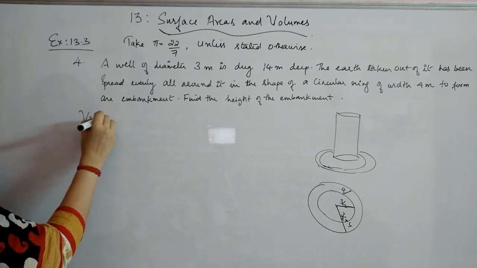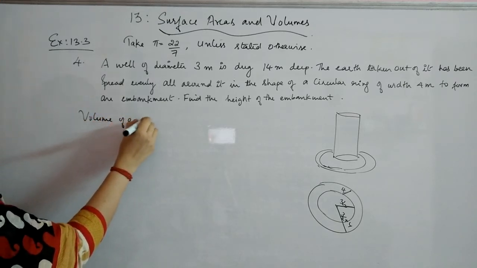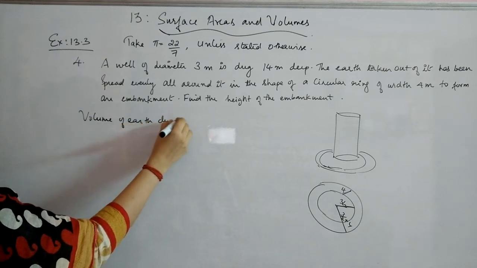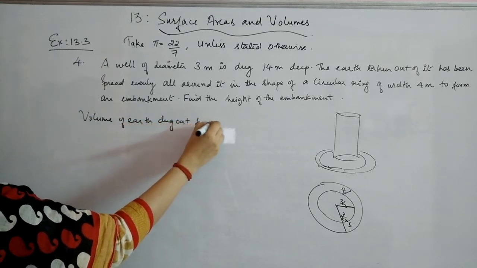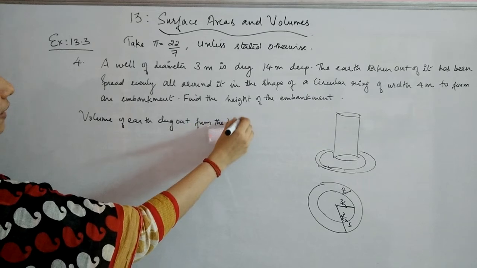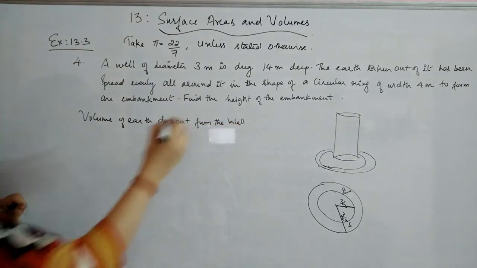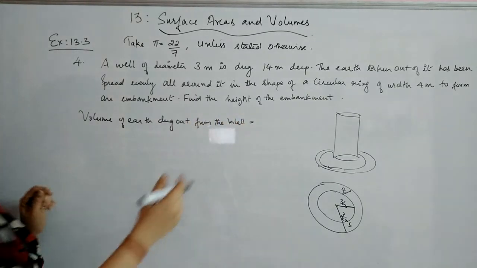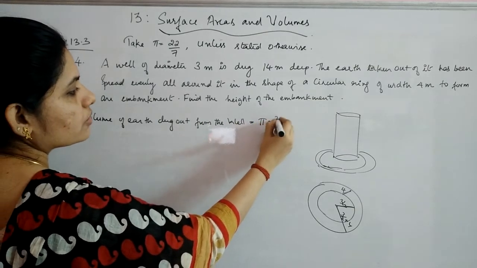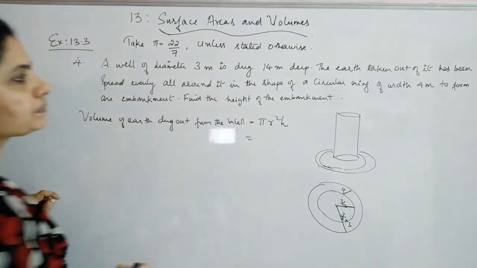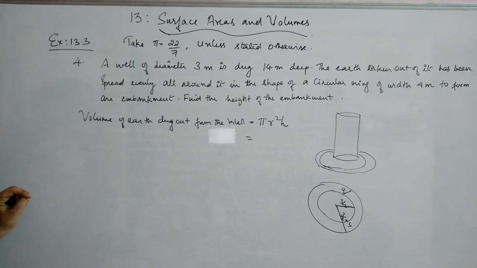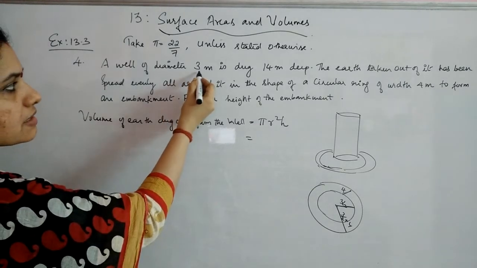Volume of earth dug out from the well will be equal to, again it will be in cylindrical shape, so it is pi r square h. For pi r square, radius is given to be 3 by 2.